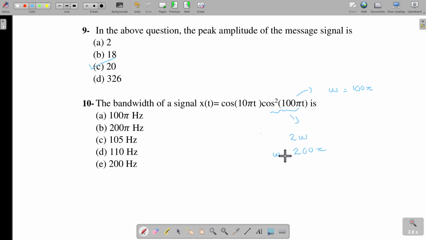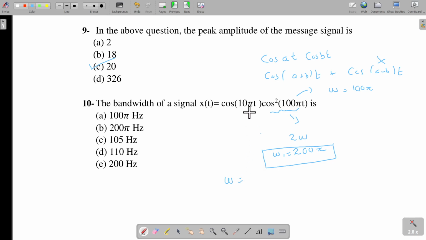Let us say that this is your omega 1, this is your 200 pi. Now we also have a 10 pi over here, and these two signals are multiplied together. Whenever we have a multiplication, cosine AT multiplied by cosine BT, these will be added and subtracted, and we know that when we are considering the bandwidth of the message signal, we see the highest frequency. So we are interested in the A plus B term and not the A minus B term, which is the trigonometric identity. So we are going to add this 10 pi to the signal whose angular frequency is 200 pi. So these will be added over here.